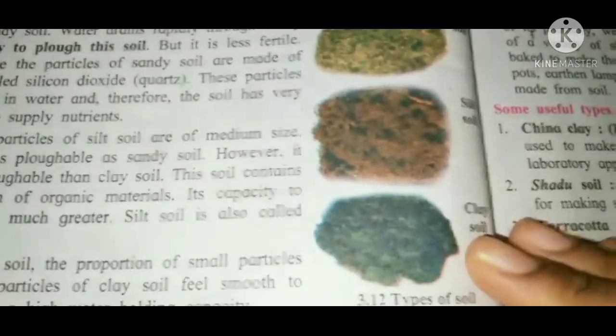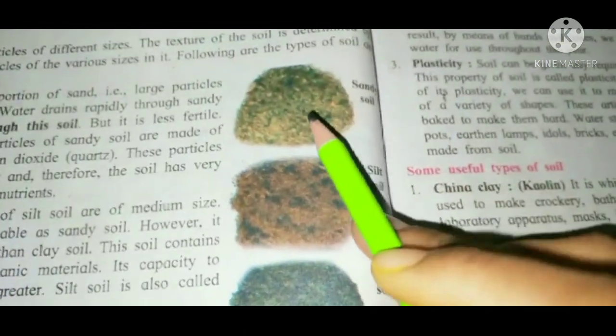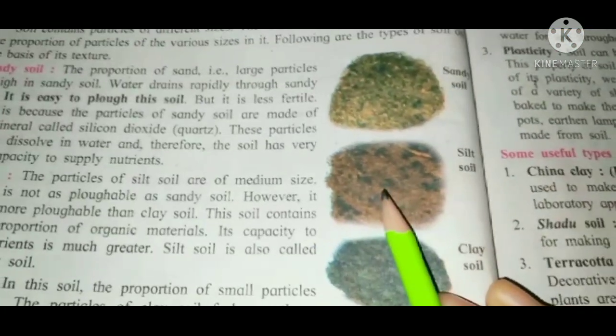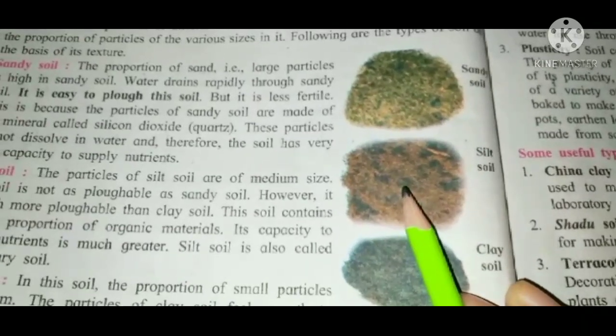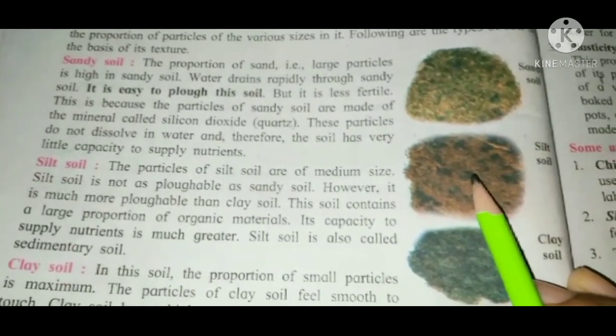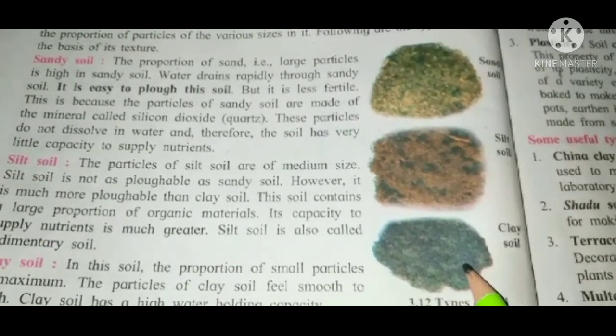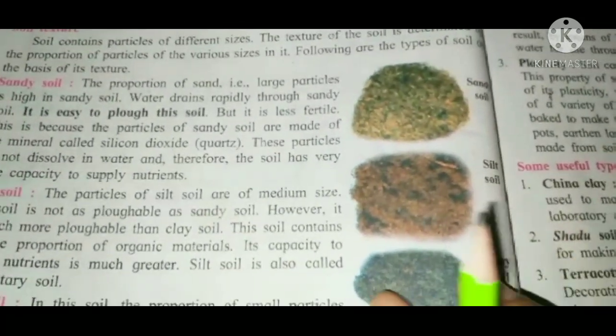So here you can see different types of soil. This is the sandy soil, this is the silt soil, which is also known as the sedimentary soil, and this is the clay soil.